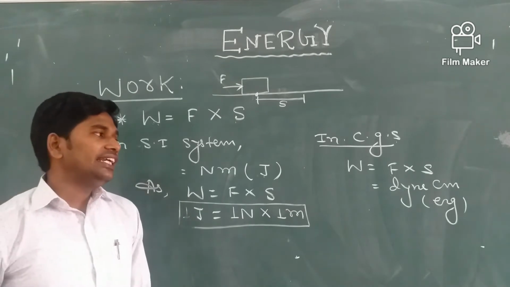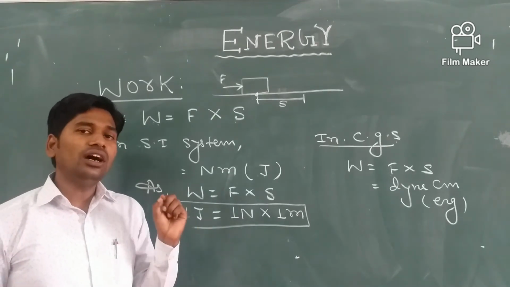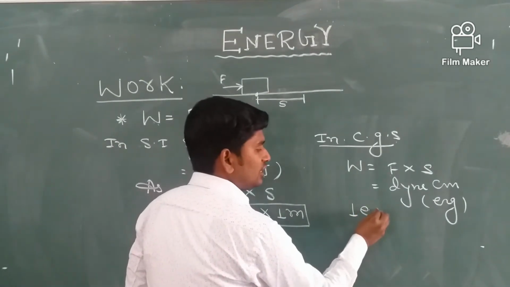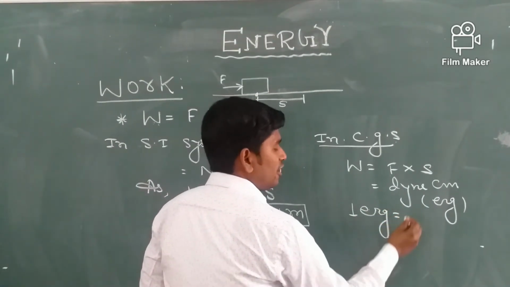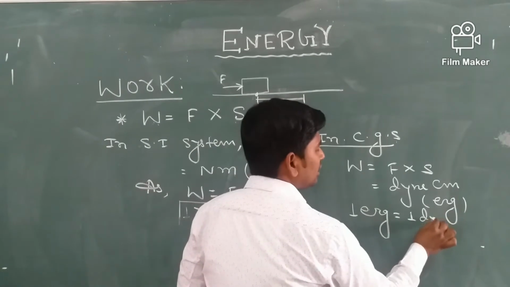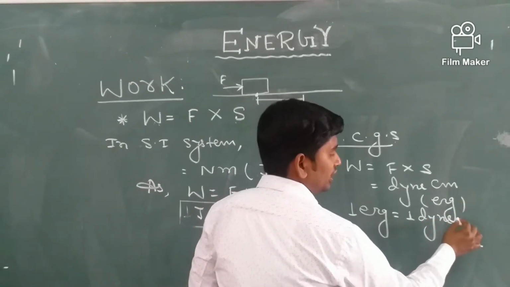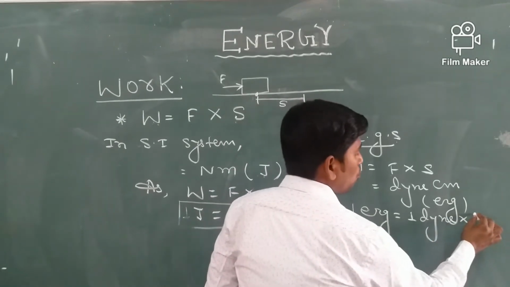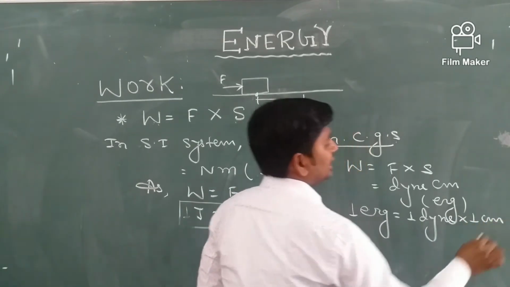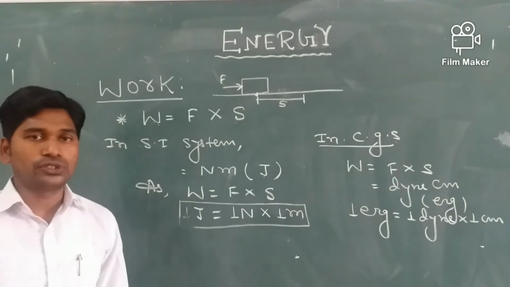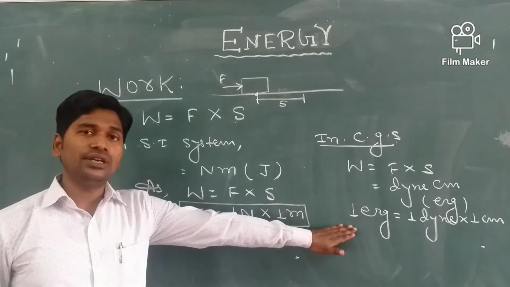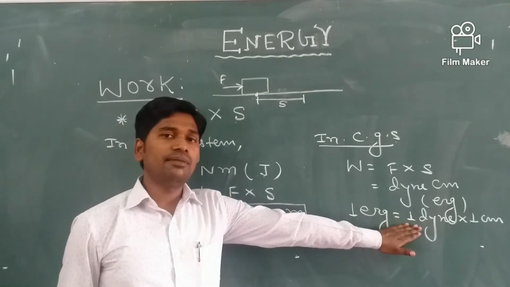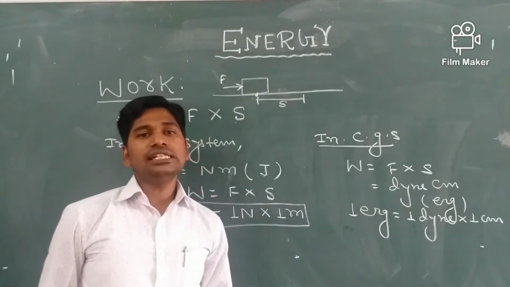Now we can define what is 1 erg. So similarly we can say work done is said to be 1 erg if a force of 1 dyne displaces a body through 1 centimeter in the direction of applied force. 1 erg is the work done when a force of 1 dyne displaces a body through 1 centimeter in the direction of applied force.